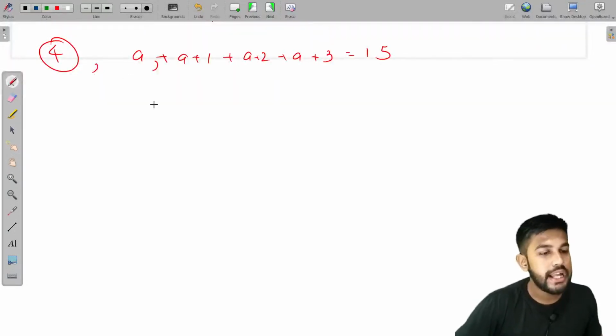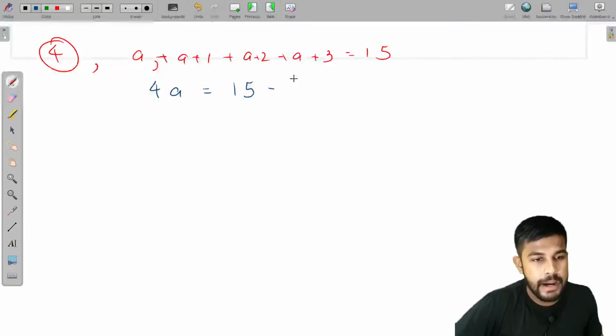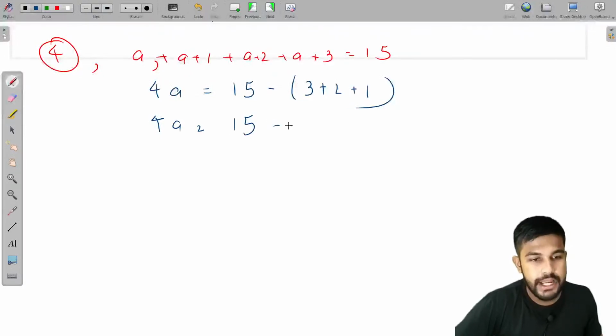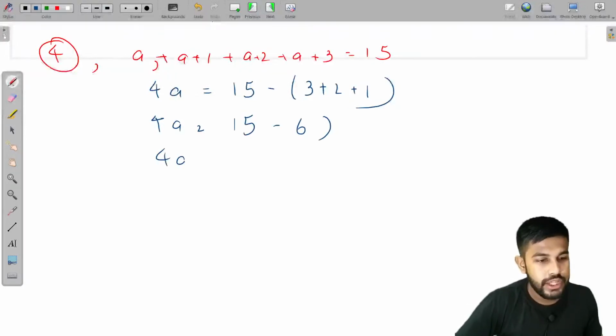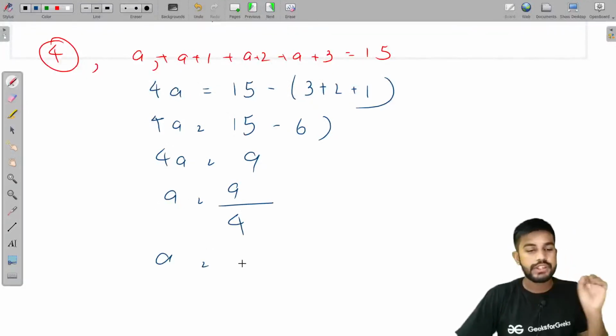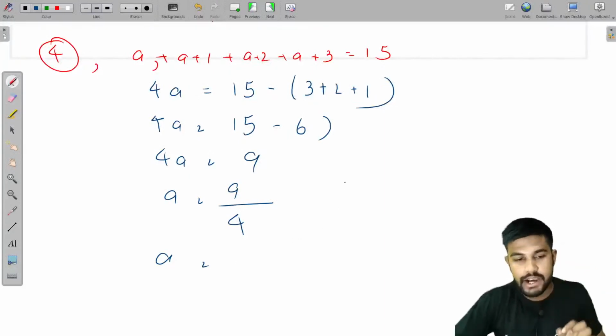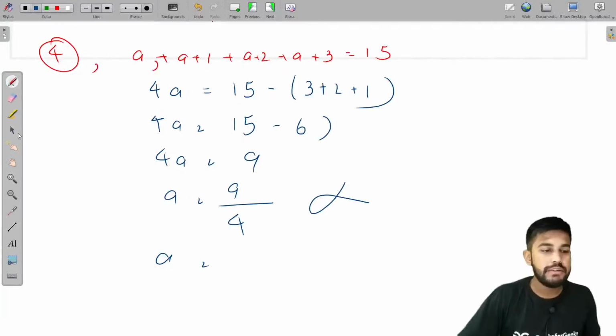So 4a is equal to 15 minus 3 plus 2 plus 1. 4a is equal to 15 minus 6. 4a is equal to 9. a is equal to 9 by 4. So a's value 9 by 4 is not a natural number, so we won't consider it. So this is not valid.